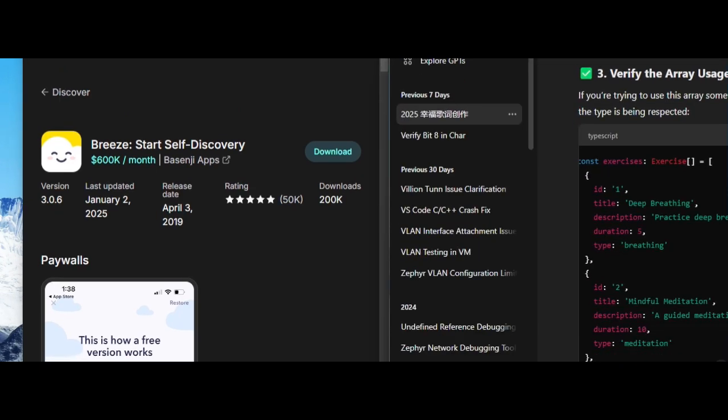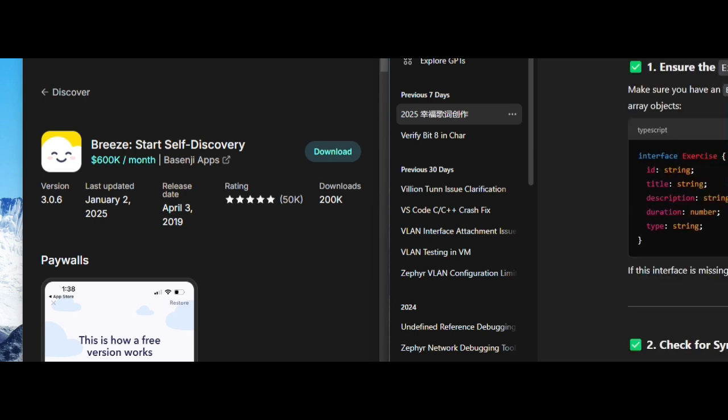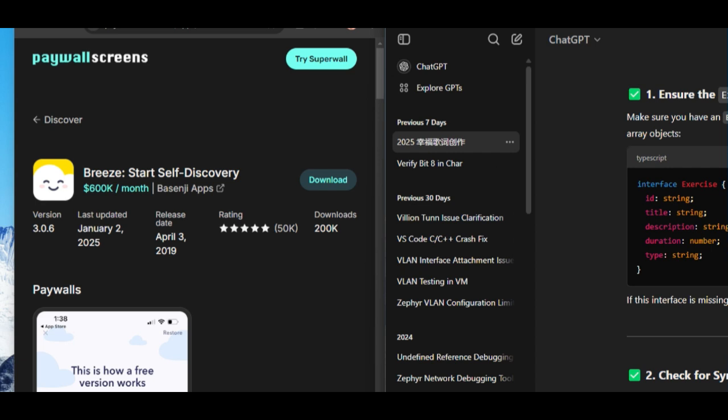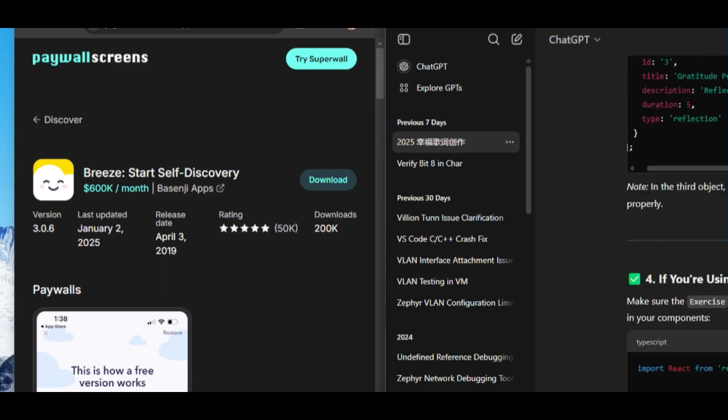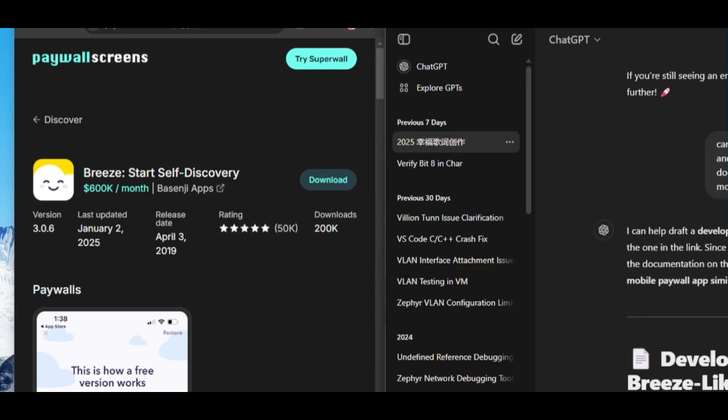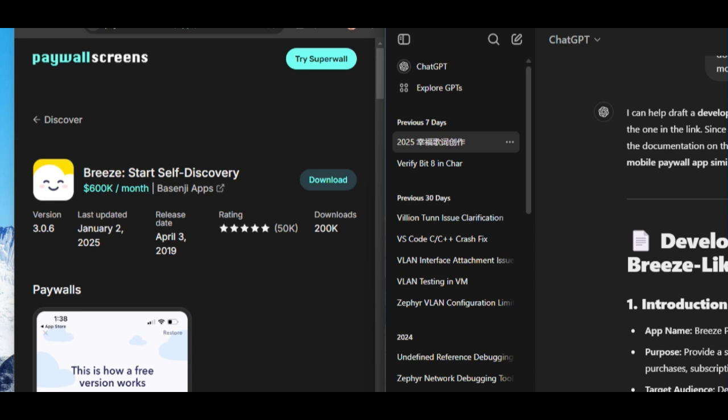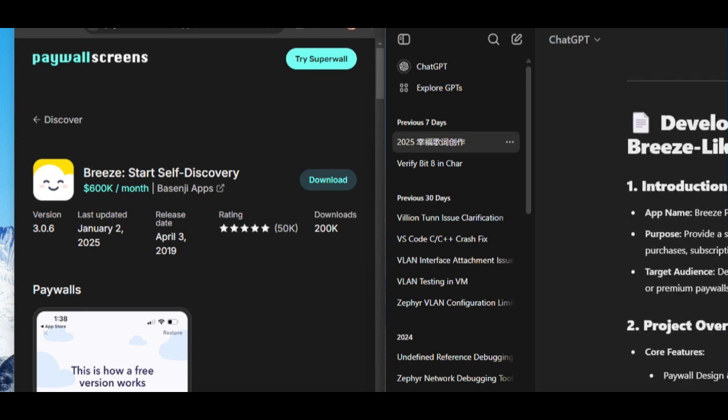GPT now help me to generate a developer's documentation. Okay, let me do this. This link with mobile to ChatGPT, asking if he can help me to generate development documents, like a mobile paywall app.